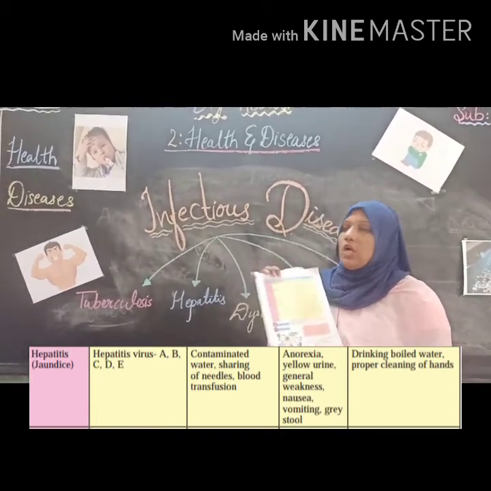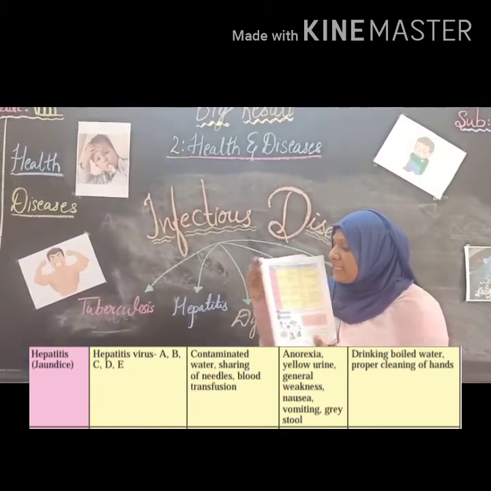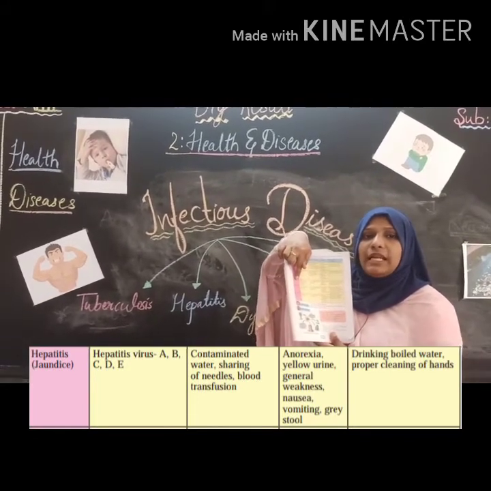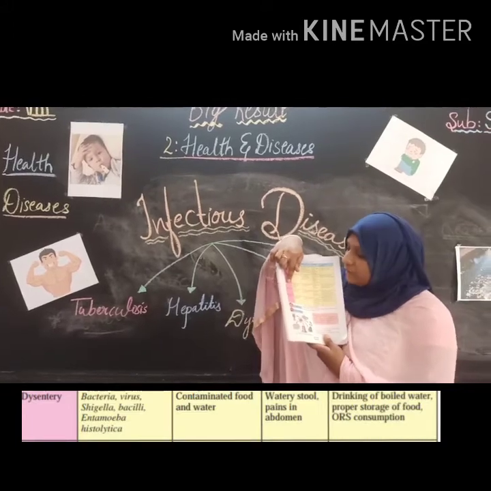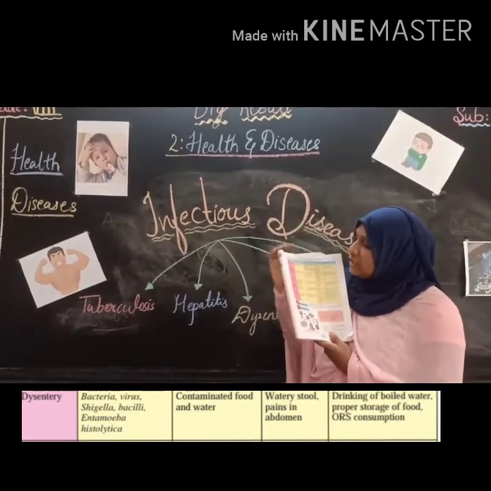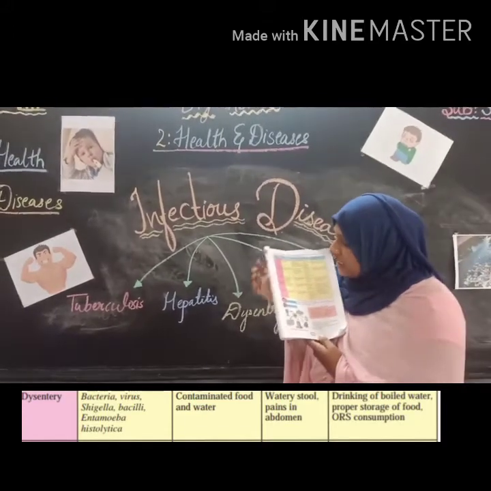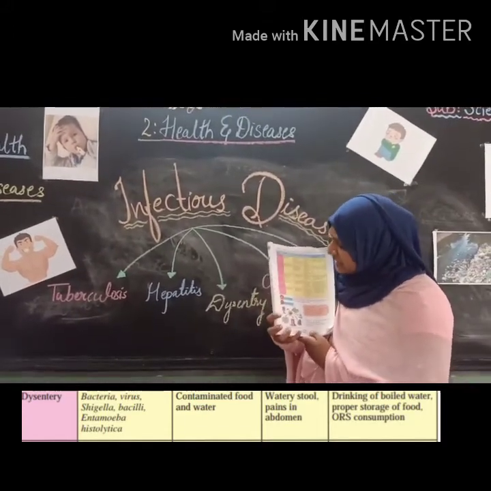Now we will go to the next kind of disease. What is the next disease? Can you read it? Please read it with me. Dysentery. Dysentery is an infectious disease, right? So what are the pathogens? There are so many pathogens that infect a healthy person with this disease.